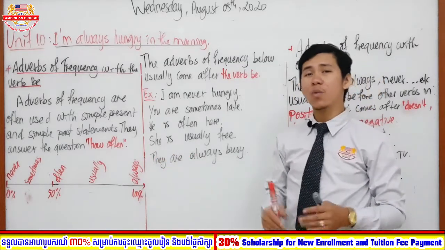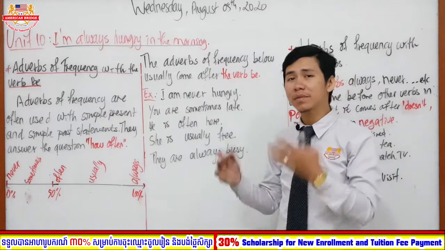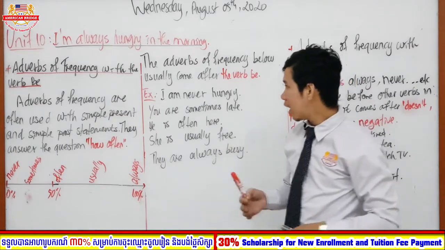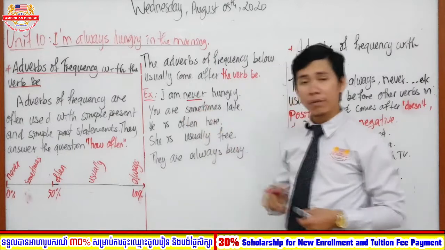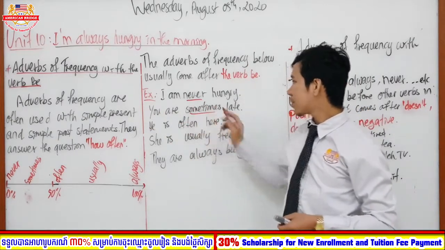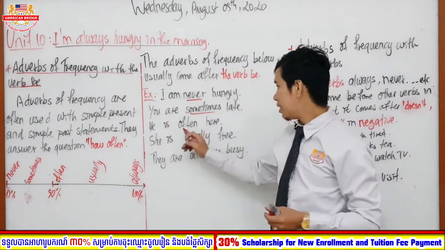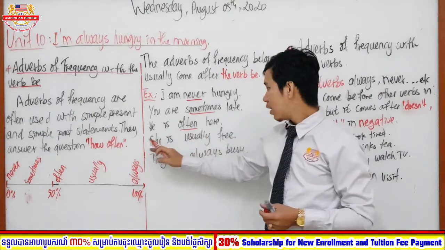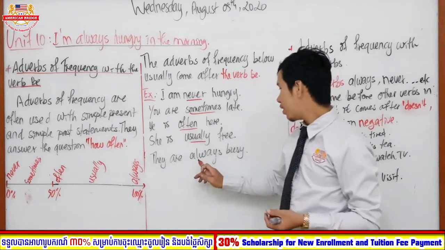So that's why when you want to make an adverb of frequency, you have to put it after to be only, okay? Like our example, I am never hungry. So never is an adverb of frequency, right? You are sometimes late. So sometimes is an adverb of frequency. He is often here, okay? Often. She is usually free, right? And they are always busy.